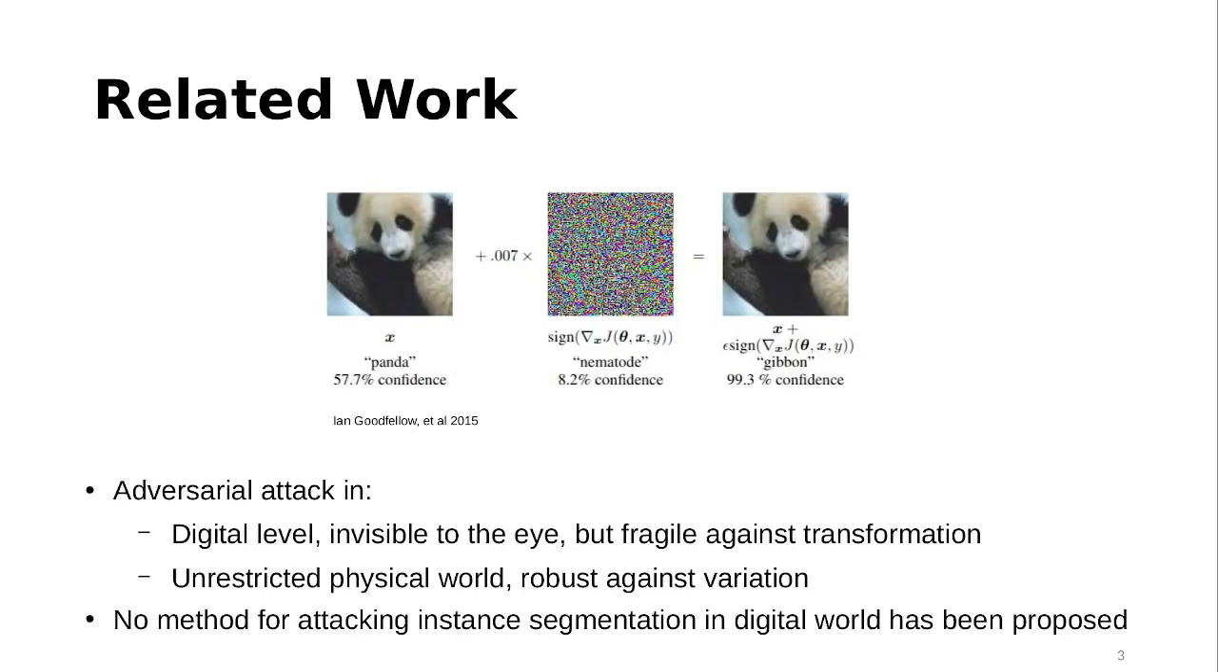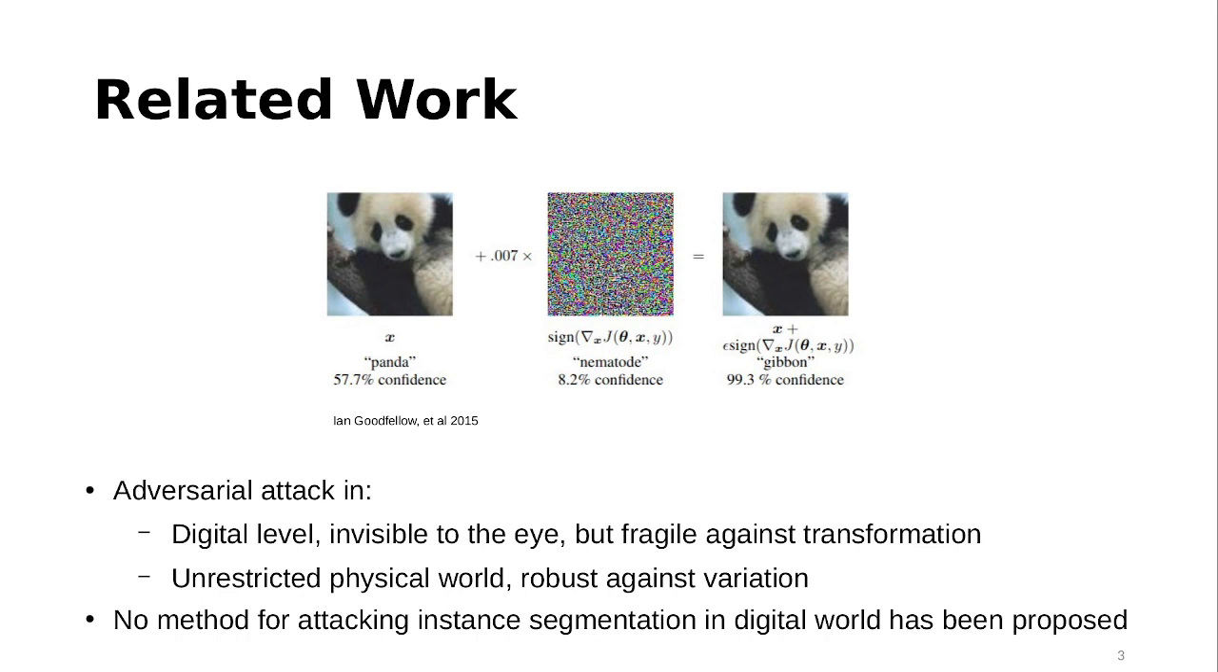Adversarial examples are an elegant solution to this problem. They have been studied for a few years now, and we can divide them into groups. The first one focuses on the digital level and primarily attacks classification networks. The classic method, which uses the gradients, can craft adversarial examples with ease. However, it is not robust against transformation.